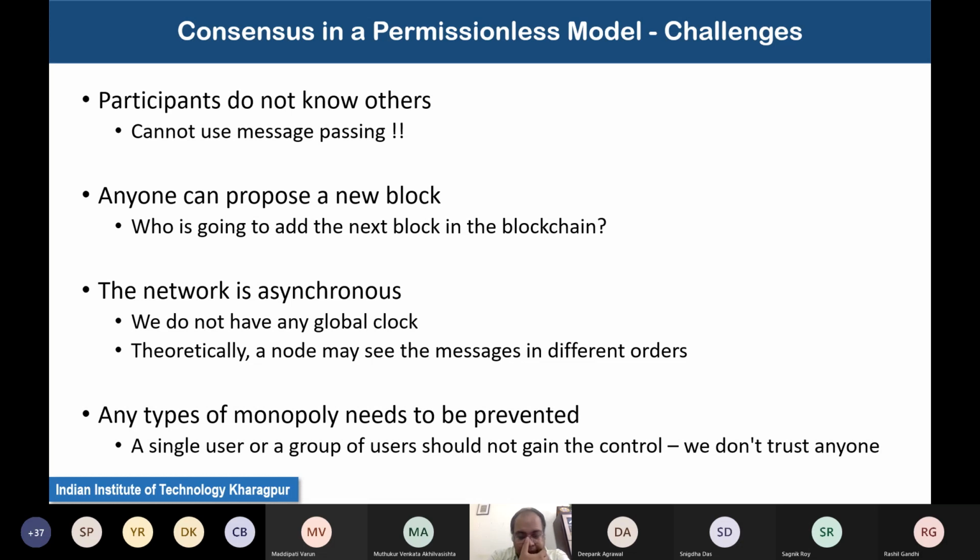For example, the current operation of the internet is based on different kinds of centralized control over the architecture. You have the certification authority, who provides the digital certificate for our website.